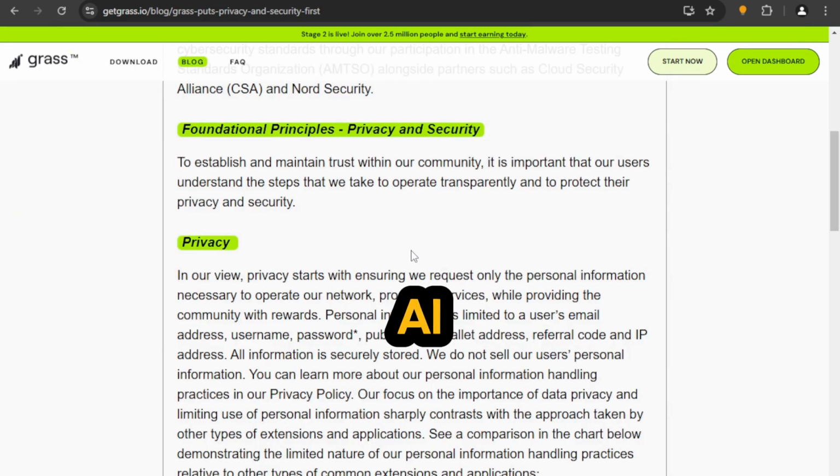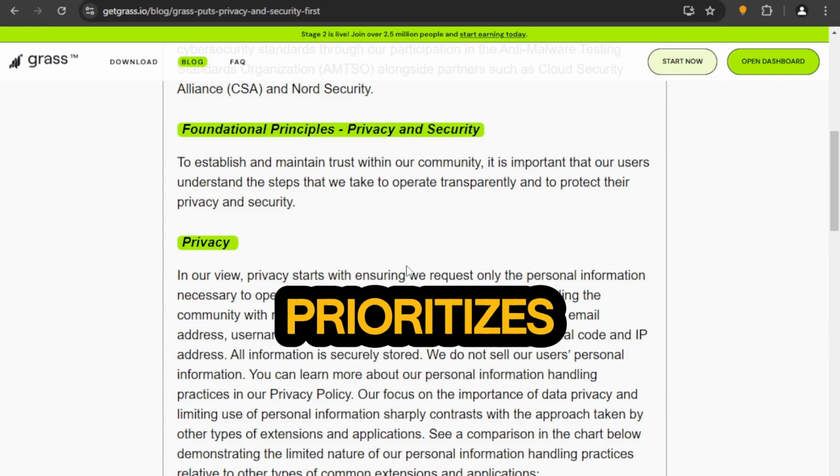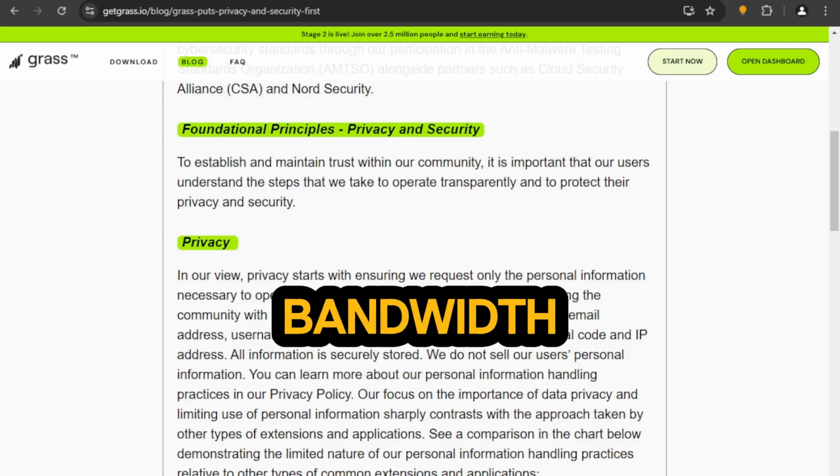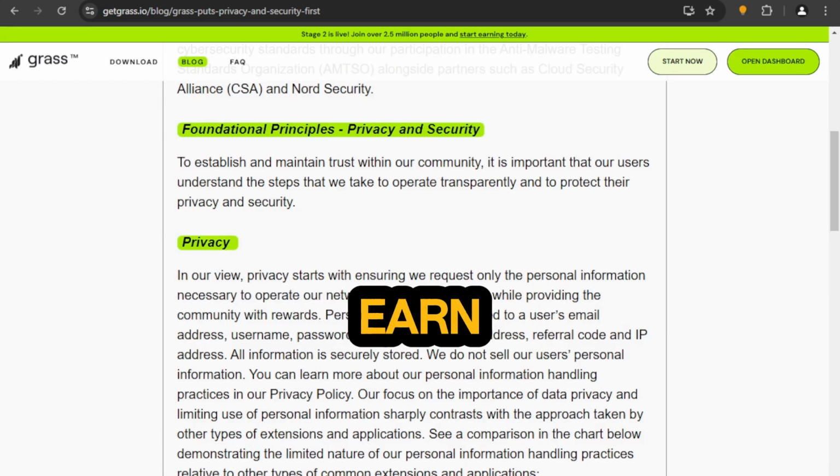Is Grass AI Coin safe? Grass prioritizes user privacy. Your activity is not tracked and your personal data is never shared. The platform only uses your extra bandwidth, making it a safe and reliable way to earn.